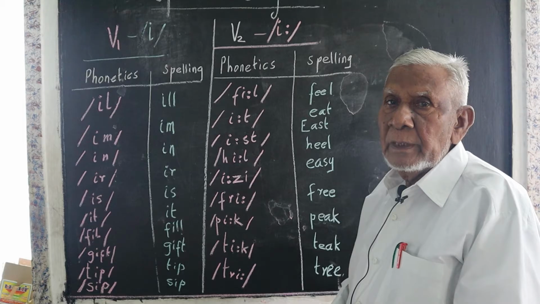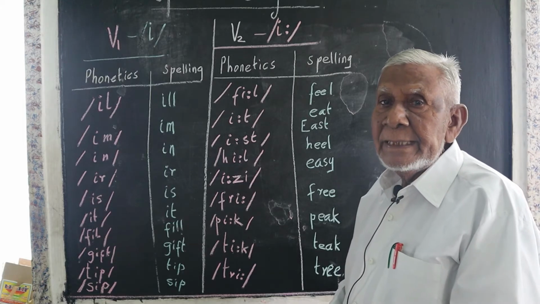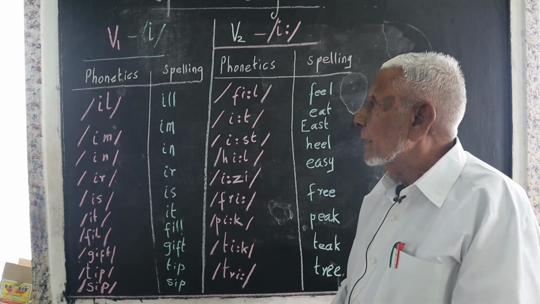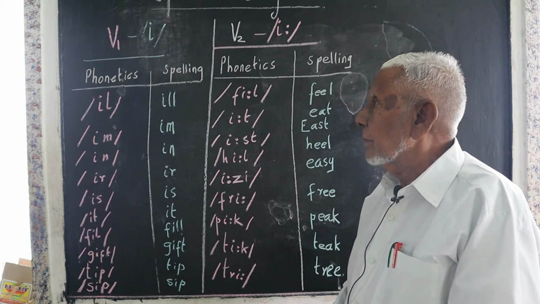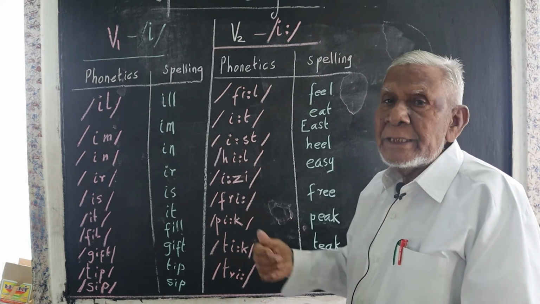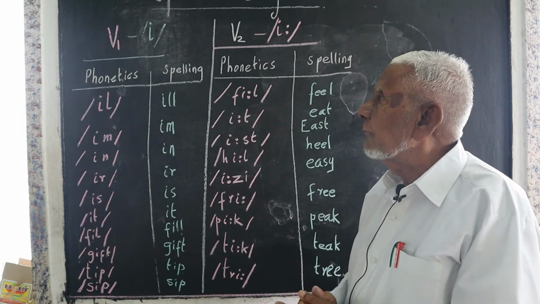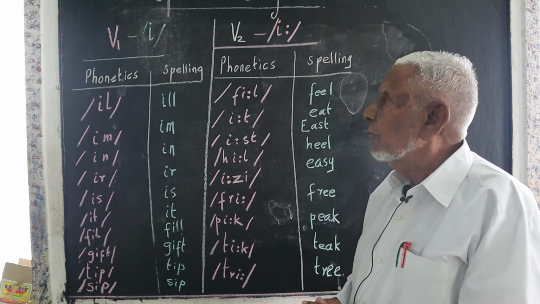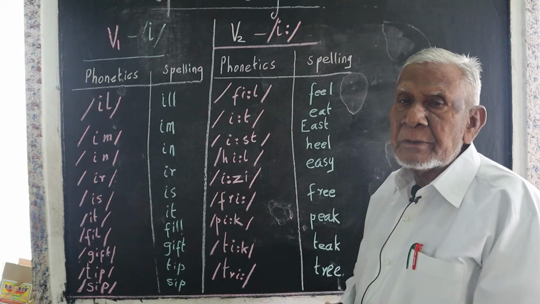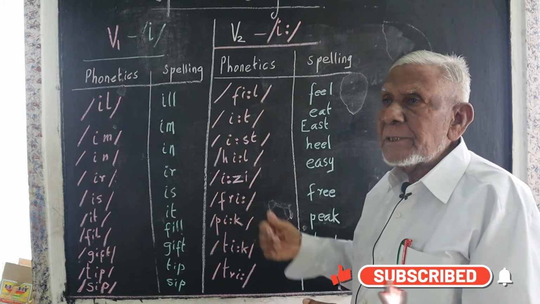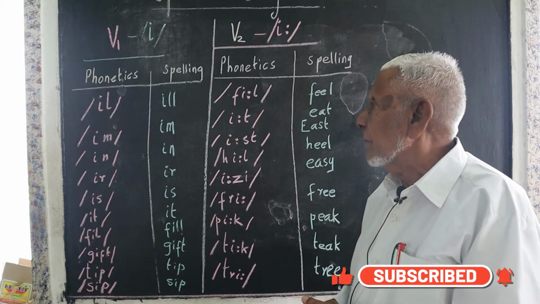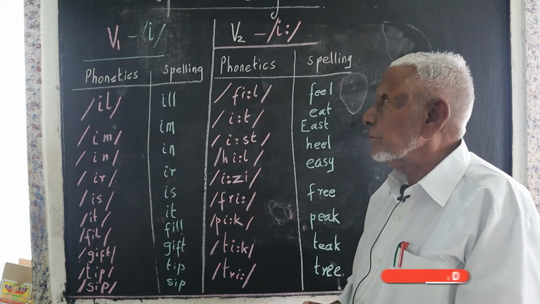Now let's take each vowel in detail, how to write in phonetics for proper pronunciation, and their actual spelling in written English are given.